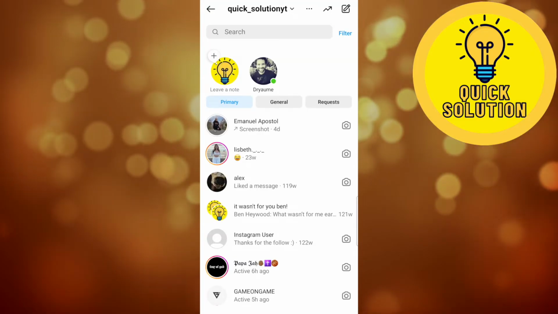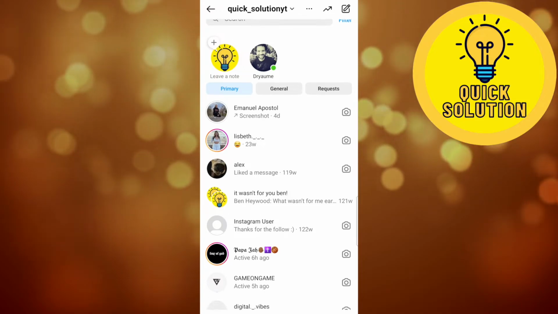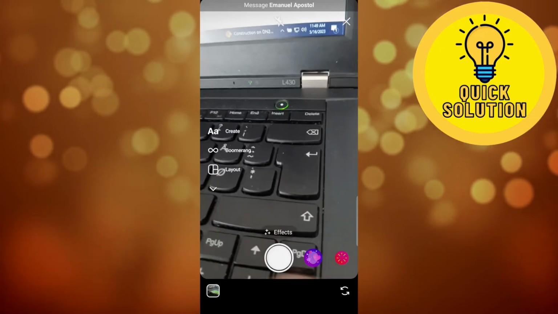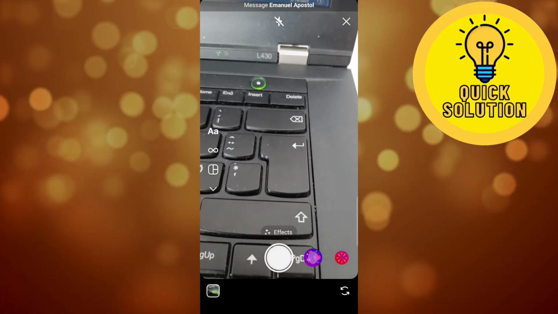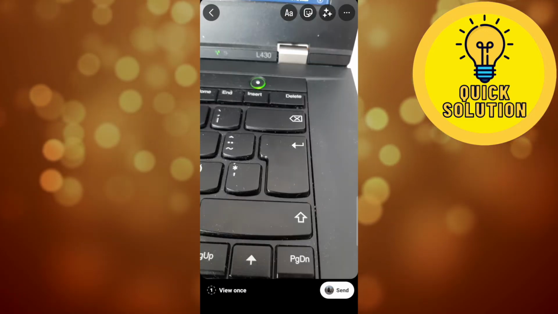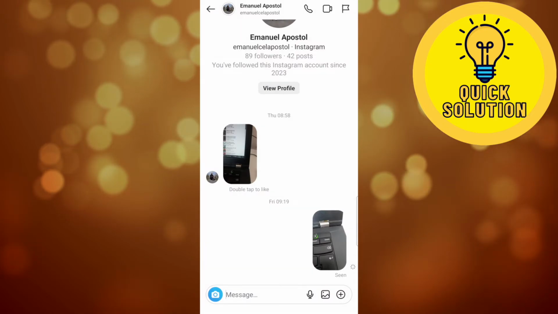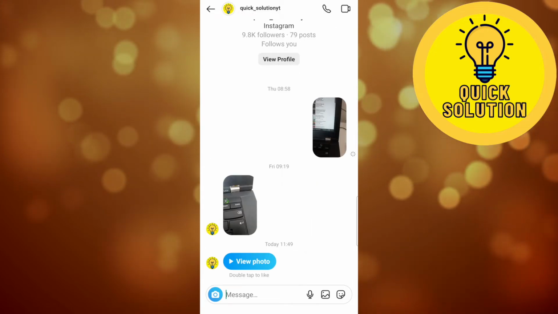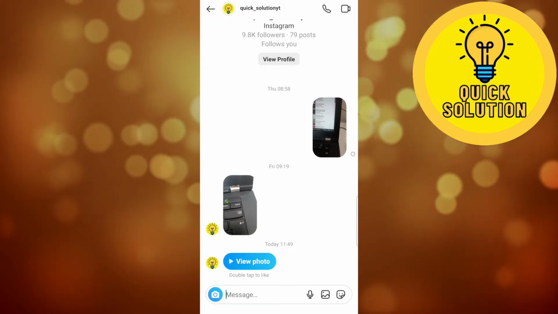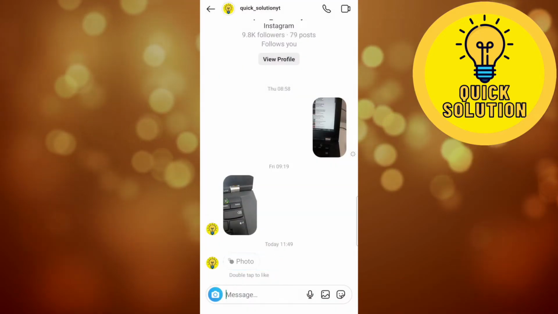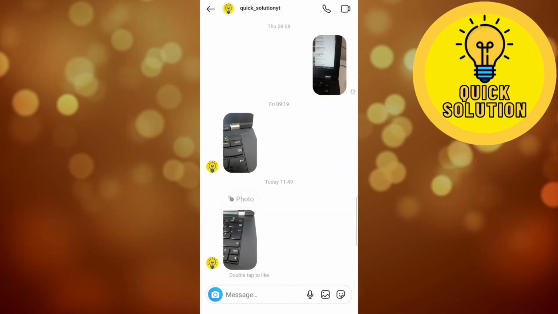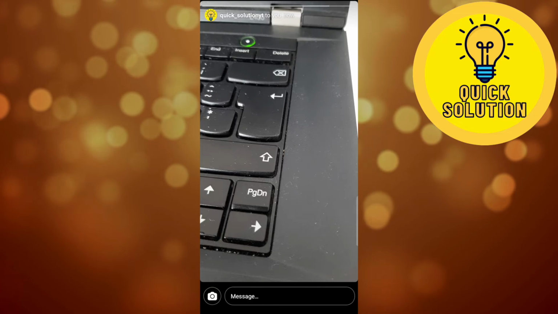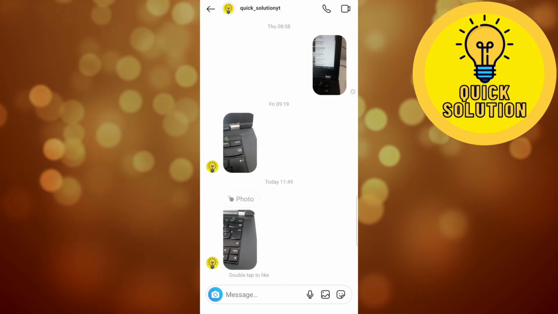However, if I go to the message option, open a random conversation and make a photo, I'm making a random photo right here and sending it to my other account. Now I'm going to switch to the account that I sent that photo to. Okay, if I tap on this option, view photo, just a second, and I tap on that photo and make a screenshot real quick. Okay, I just made a screenshot.